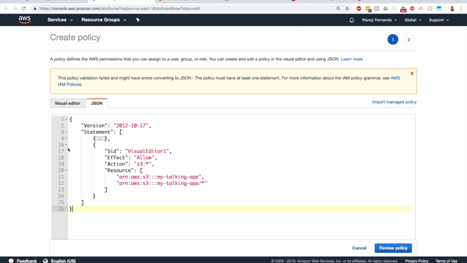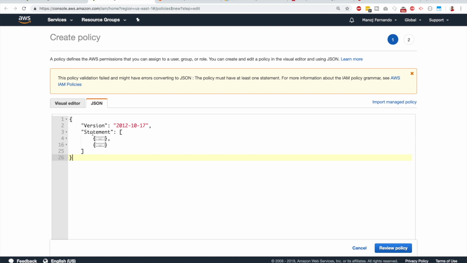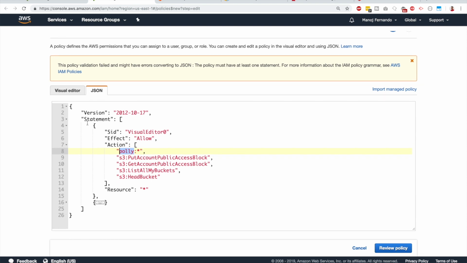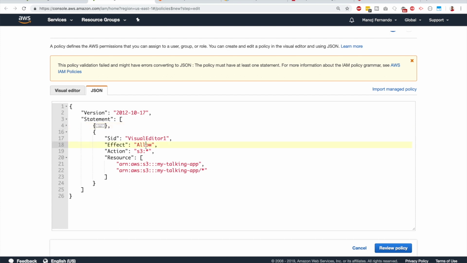As you can see, there are two main statements for this policy. Let's expand the first statement. This statement allows this Lambda function to call all the Polly services so that our Lambda function can talk to the Polly service without an issue. And the second statement is another allow policy, which allows all S3 actions for the bucket that I am specifying.